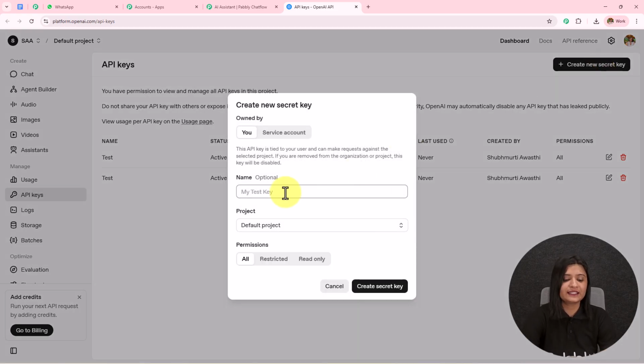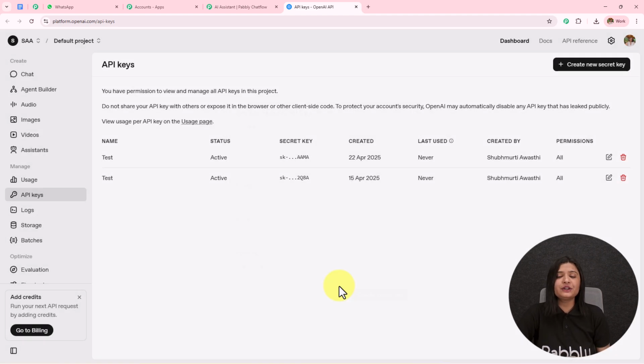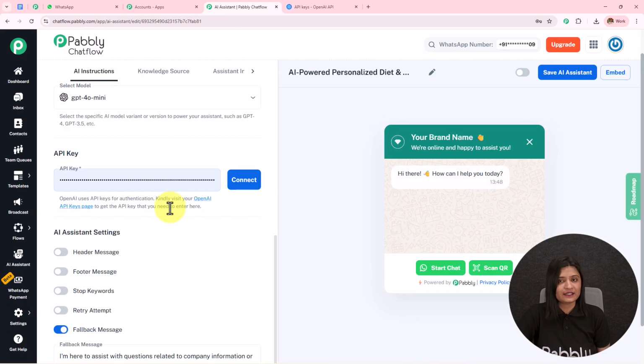First I have to provide the key name. So let's say the key is test. The project will be default project, the permissions will be all, and then I simply need to click on this create secret key. A new API token will be provided which I need to copy and simply paste over here. Now here, as I already have an existing key, I'm simply going to click on this connect, and here OpenAI key saved successfully.